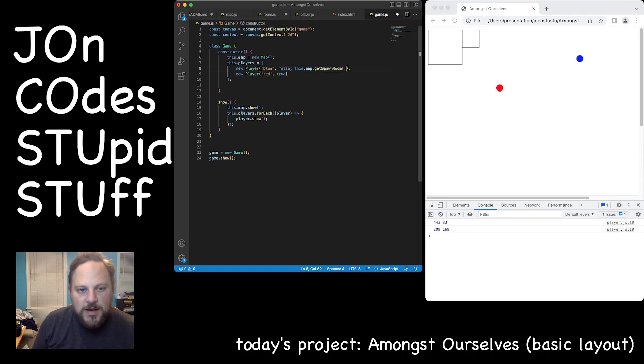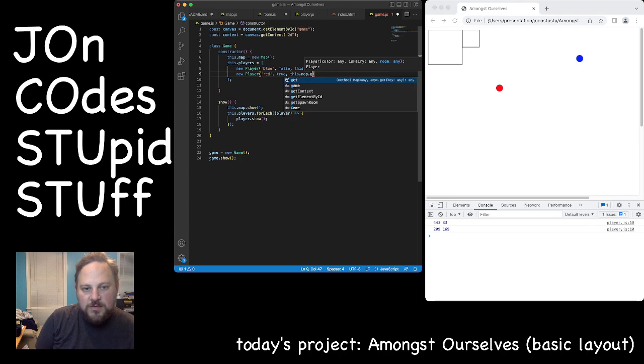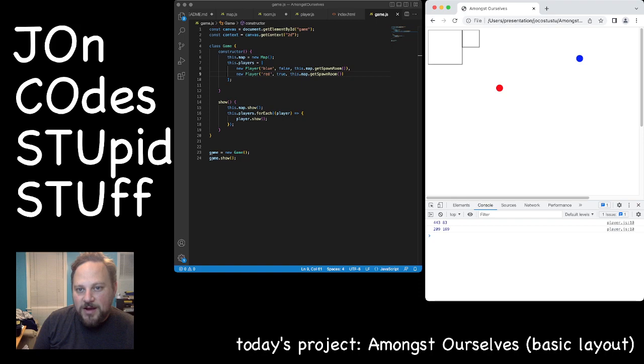And then in the next one, we do this dot map dot get spawn room. Oops. Nope, no semicolon in the middle of an array. All right, so now let's check this, but it should spawn the characters randomly in one of the rooms instead of out in space.